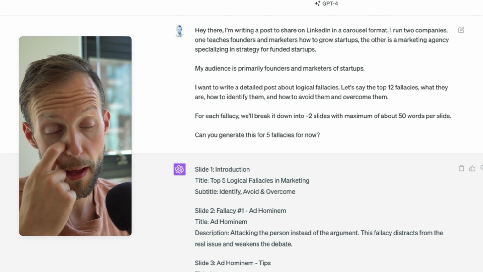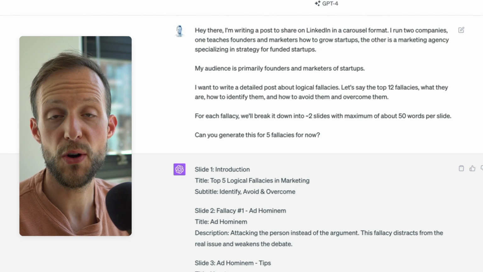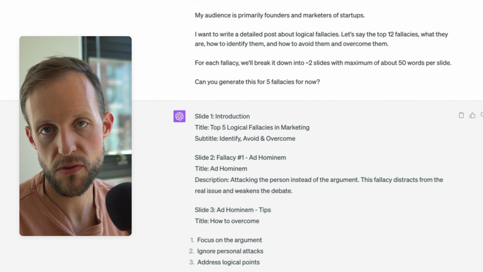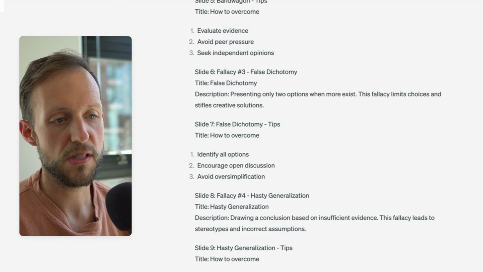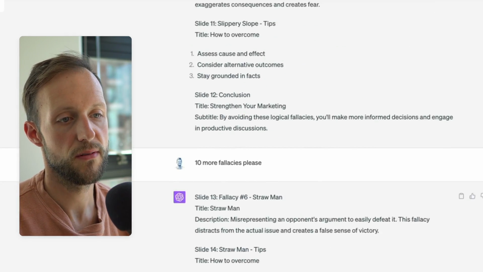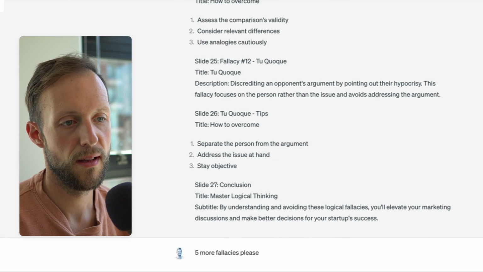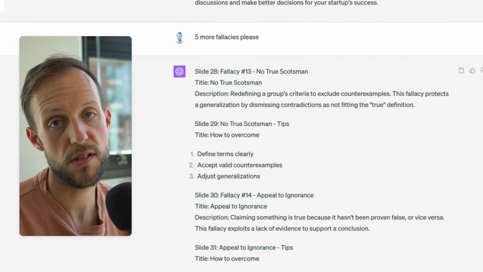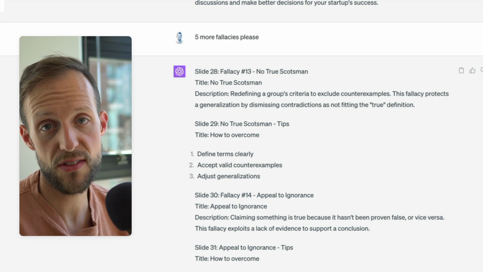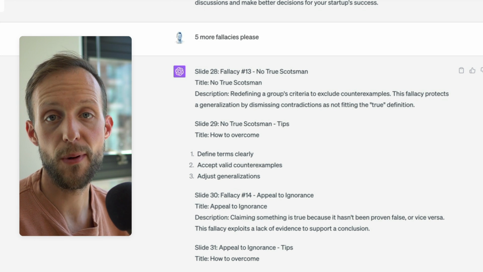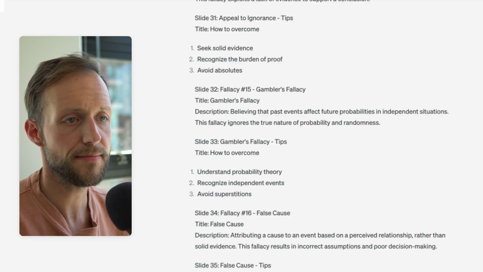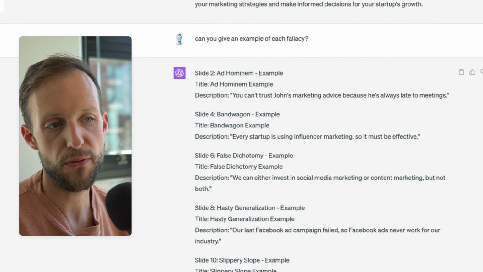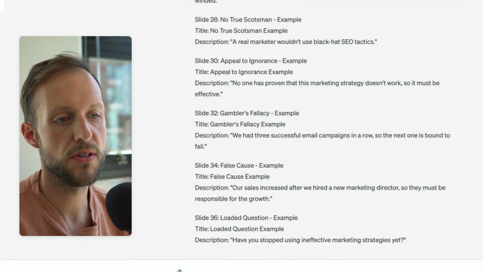So I asked for 5 up front, knowing that I wanted to do 12. I just wanted to see whether the output was useful. It seemed reasonably useful, so then I asked for many more, 10 more, 5 more. Because ultimately, if I'm doing 12, I don't want it to just generate 12. I want it to generate a lot more than that, and then I choose the ones that are most relevant for my audience. And then from there, I asked it, okay, can you give me an example of each of them? So it gave me examples.